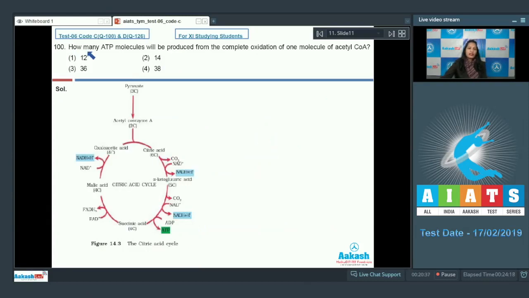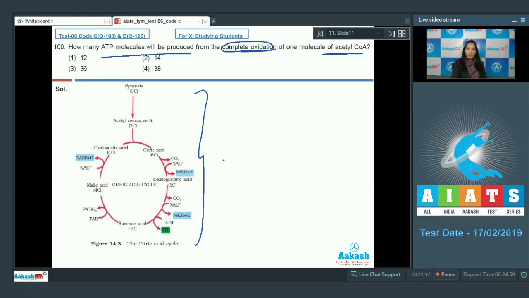Question number 100. How many ATP molecules will be produced from the complete oxidation of one molecule of acetyl coenzyme A? First option 12, second option 14, third option 36, fourth option 38. Complete oxidation of acetyl coenzyme A will take place in the mitochondria. And this is the Krebs cycle which is shown over here. You must remember this figure is from your NCERT.